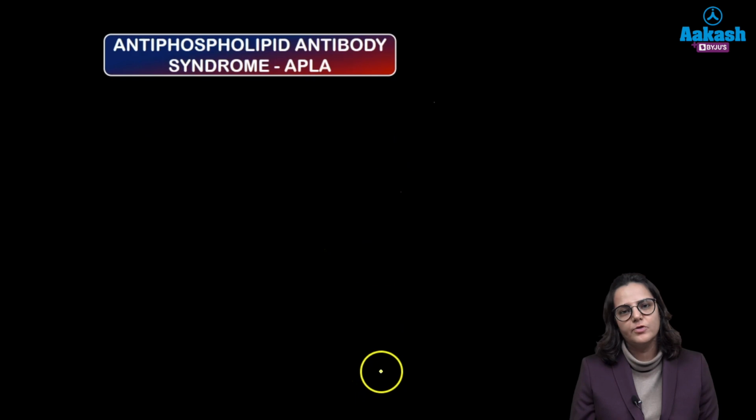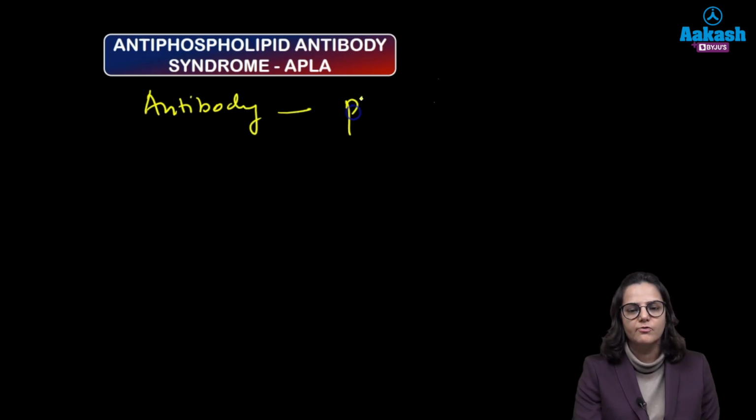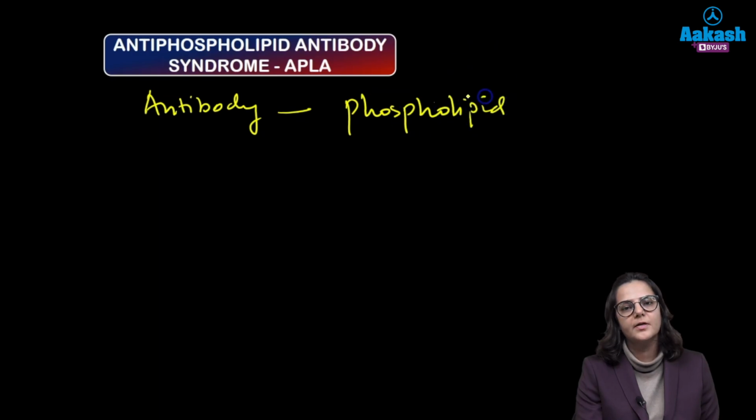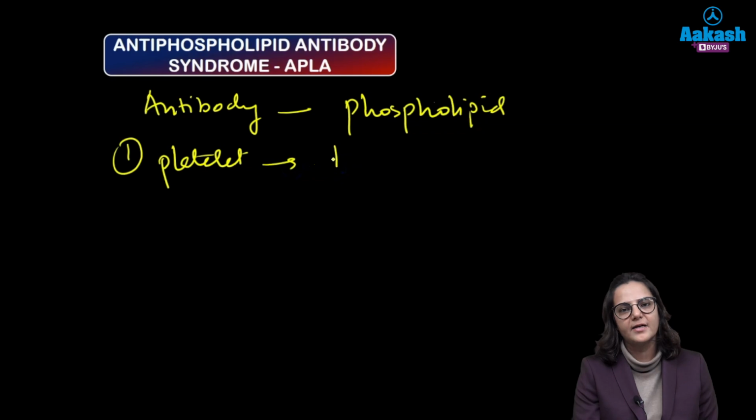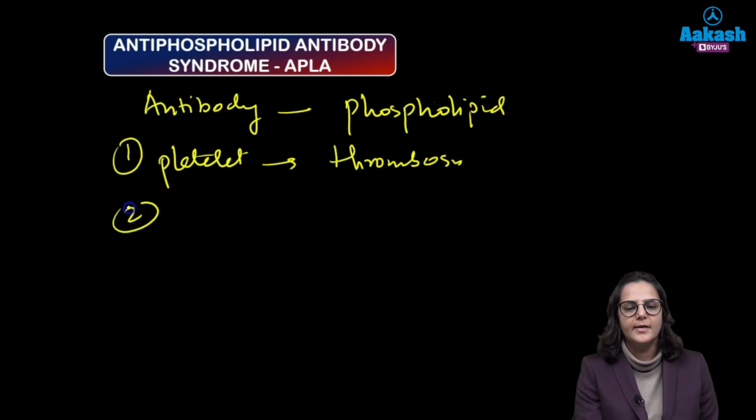Now coming to antiphospholipid antibody syndrome, as the name suggests, there is an antibody acting against phospholipid. So what is this phospholipid? Phospholipid is the constituent of all the cell membranes. So it can also affect the cell membrane of the platelet, then it will activate the platelet and lead to thrombosis. It can also activate the endothelial cells,